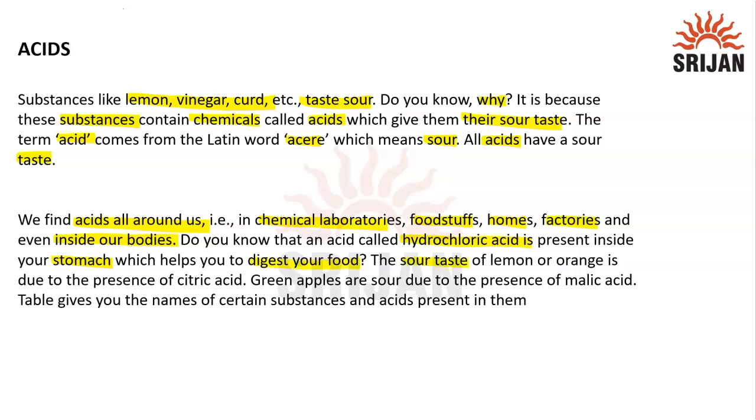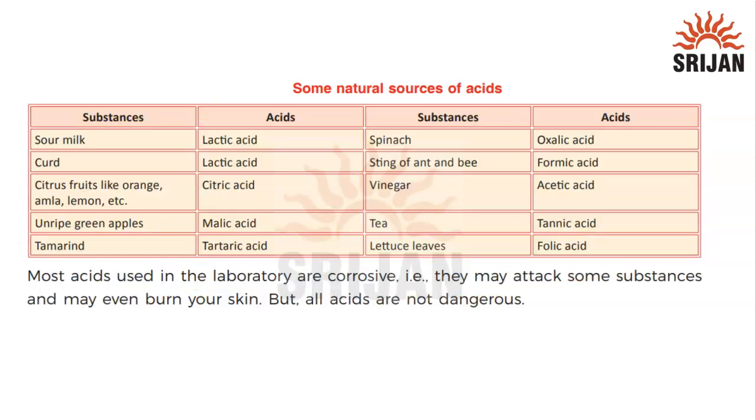The sour taste of lemon or orange is simply due to the presence of an acid called citric acid. Green apples are sour due to the presence of malic acid. There is a table which gives you the names of certain substances and the acids present in them. Let us have a look.